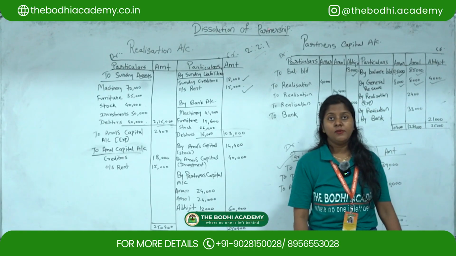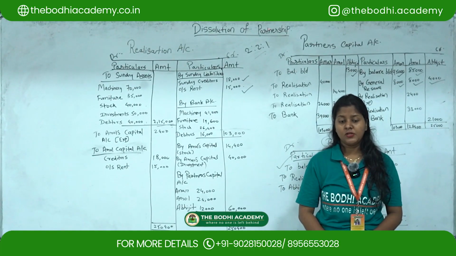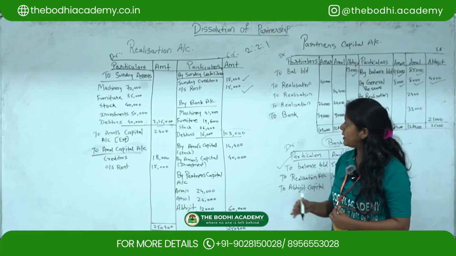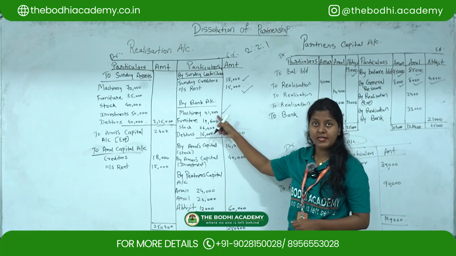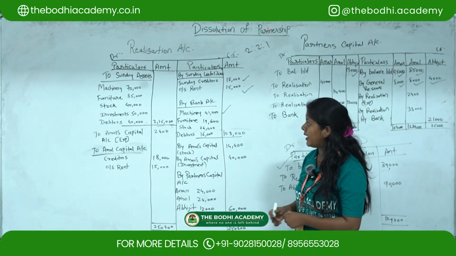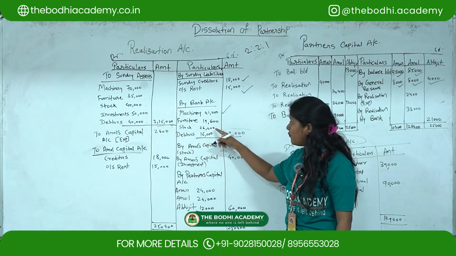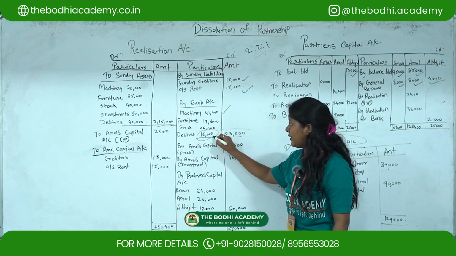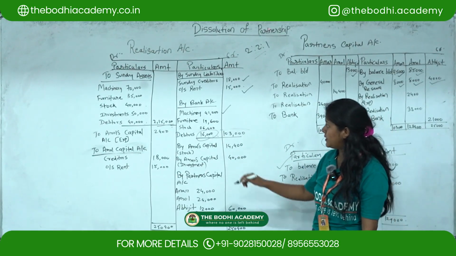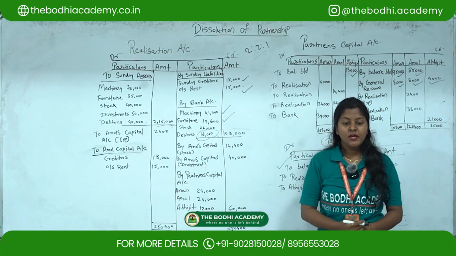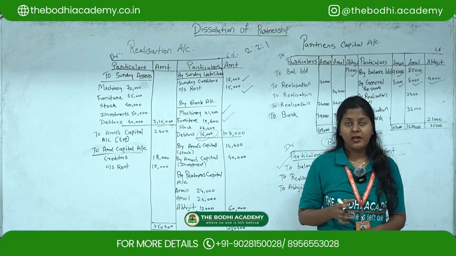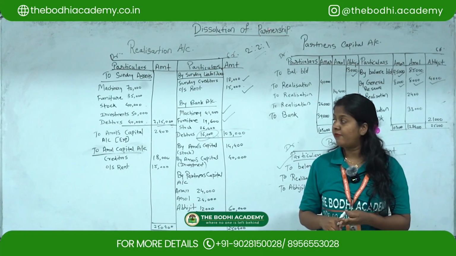Okay. Now we'll move to the additional information. So they are telling that asset realized as under: machinery rupees 41,000. It is realized for 41,000. Then debtors at a discount of 20%. So debtors earlier it was 40, and now you have to find out 20% on that amount. So 16,000. Then furniture for rupees 19,600. Direct amount they have given. Then now, only this information they have given with regards to machinery, debtors and furniture.